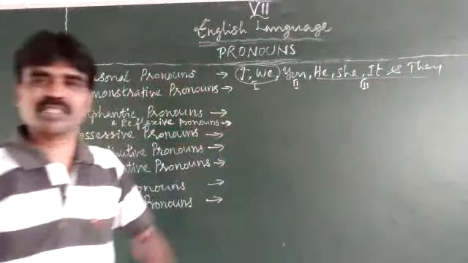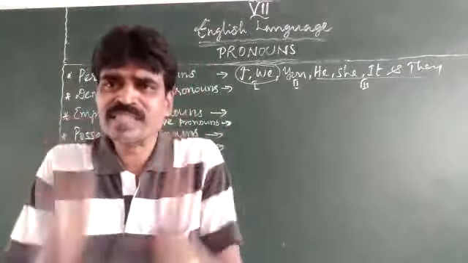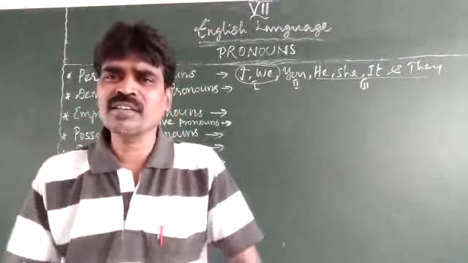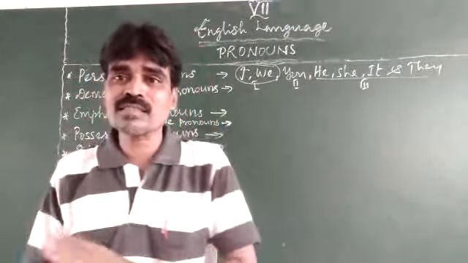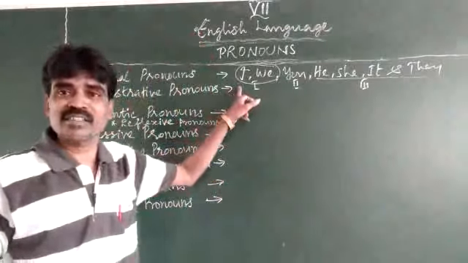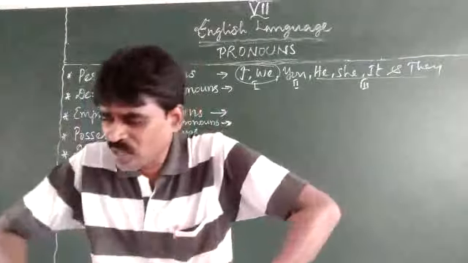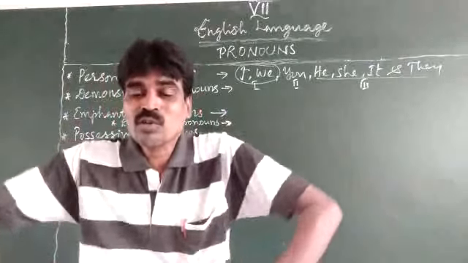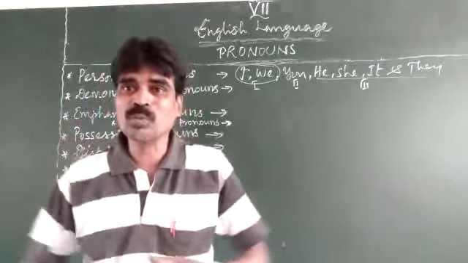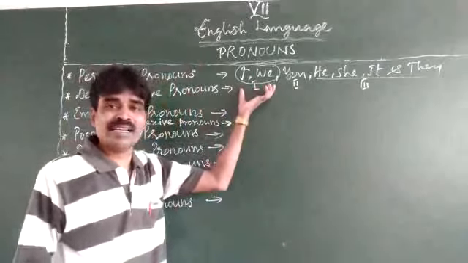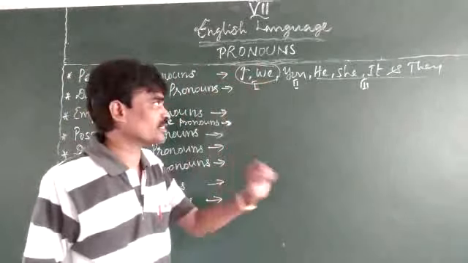Why is it the first person? I should be existing first. In order to give myself importance, this I is given. That's why it's called the first person. So I should belong to a community of my own or a group. That is why this I and we are the first person.